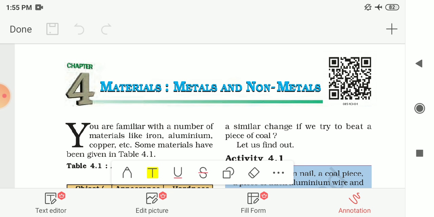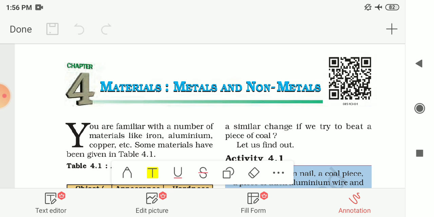Then after we had seen uses of metals and non-metals. In the uses of metals, these metals can be used in making cooking utensils, water boilers, machineries, automobiles and industrial gadgets.